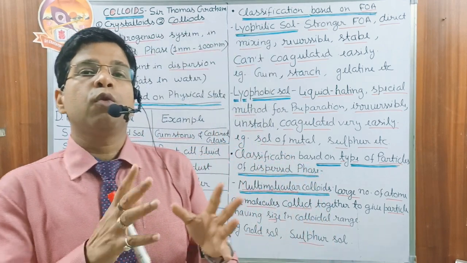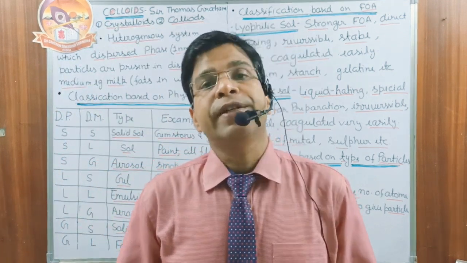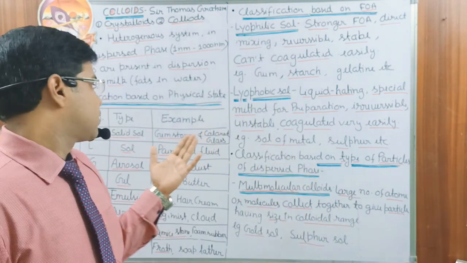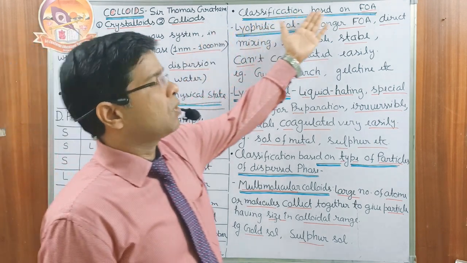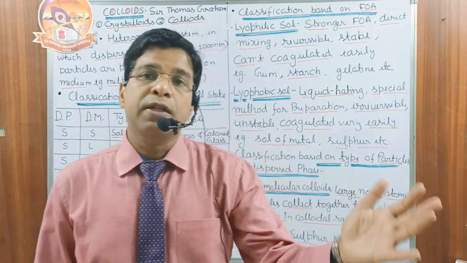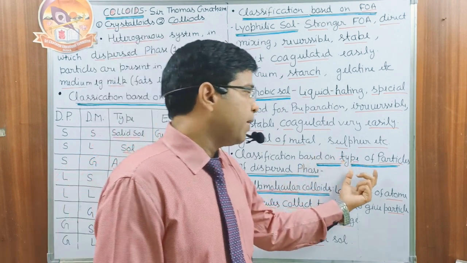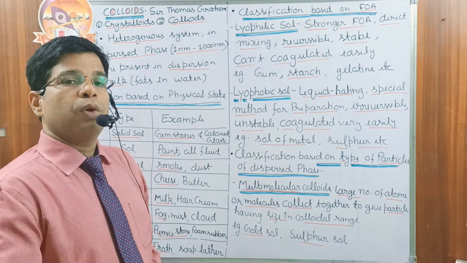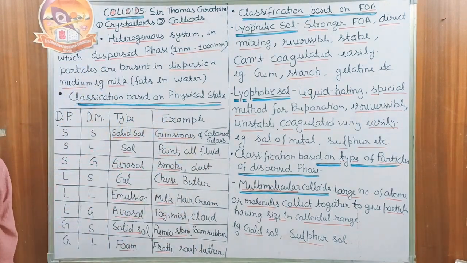Now we want to classify the colloidal system. We have three ways to classify it. First, on the basis of their physical state. Second, on the basis of the force of attraction present between the dispersed phase and dispersion medium. And the last one depends upon the type of particle of the dispersed phase. So first we have the classification based on physical state.